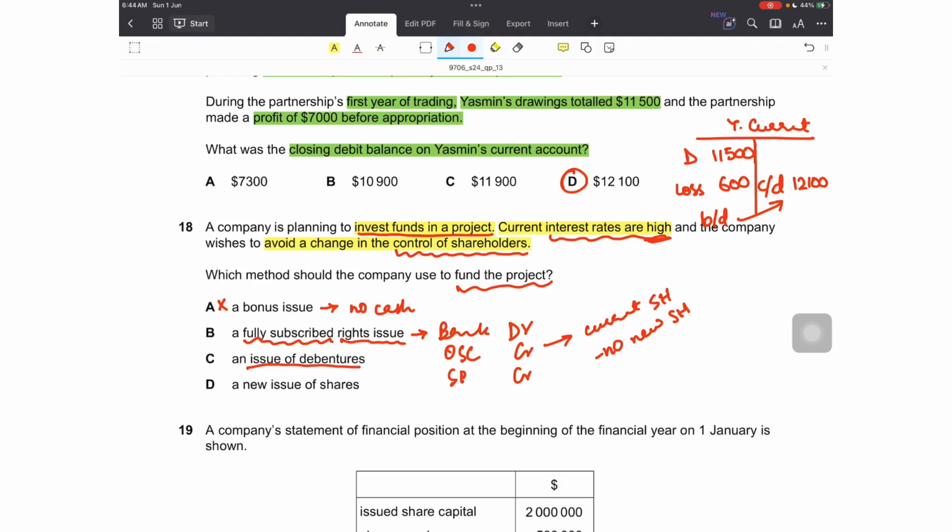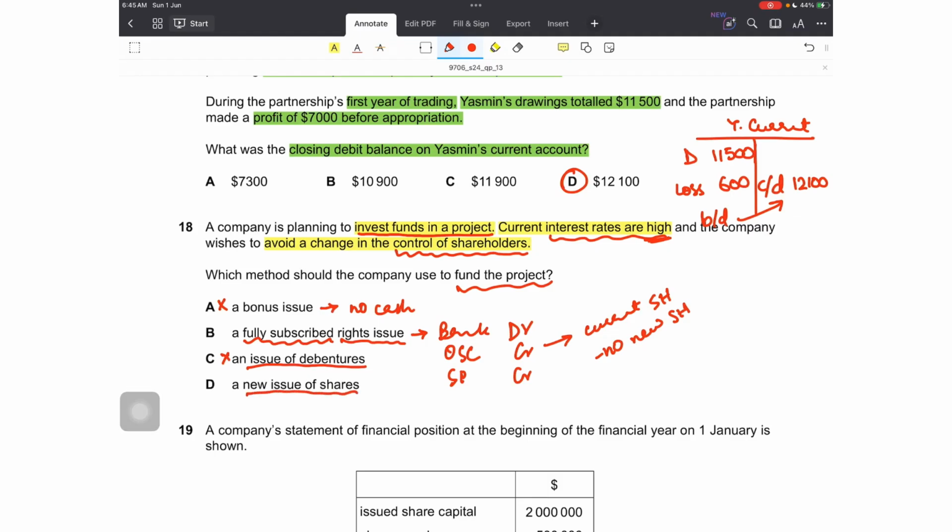Option C says an issue of debentures. If the company issues debentures, first, the condition to avoid the change in control of shareholders would be met, because no new shareholders would come into the company. Of course, a liability will be established, but the second condition won't be fulfilled, which is they want to avoid the interest rates which are high at the moment, and debentures will bring interest to the company, as the return on debentures is interest. So that is a big no, because then the company will have to pay high interest to the debenture holders.